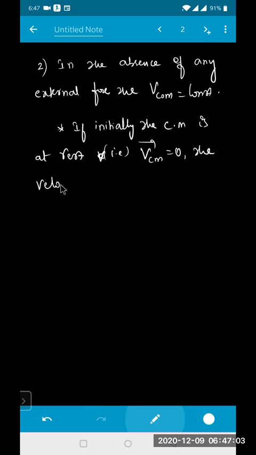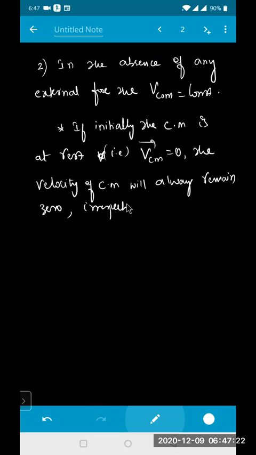That means the velocity of center of mass will always remain 0, irrespective of the individual velocities of the particles.